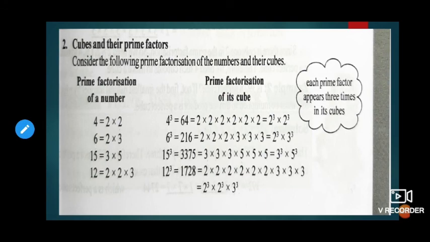Prime factorization of its cube. For example, if we take 4, 4 is 2 into 2, so 4 cube means 4 into 4 into 4, and with the same prime factorization we can substitute 2 into 2, 2 into 2, 2 into 2. Now 6 we can express as 2 into 3. Now 6 cube means 2 into 3 written 3 times.